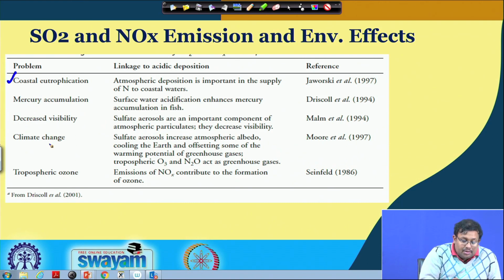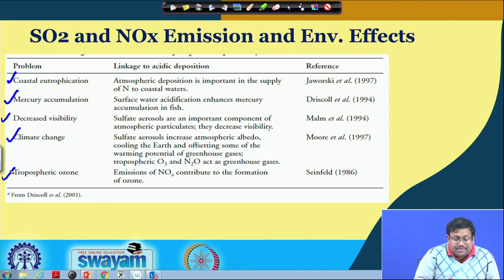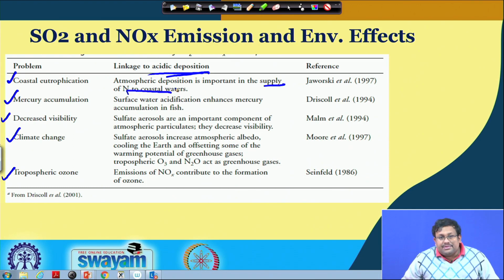For example, you can see coastal eutrophication, mercury accumulation, decreased visibility, climate change and tropospheric ozone. Obviously, each of these has some linkage with acid deposition. Coastal eutrophication is related to acid deposition because atmospheric deposition supplies nitrogen to the coastal waters, which further causes coastal eutrophication by producing algal blooms.